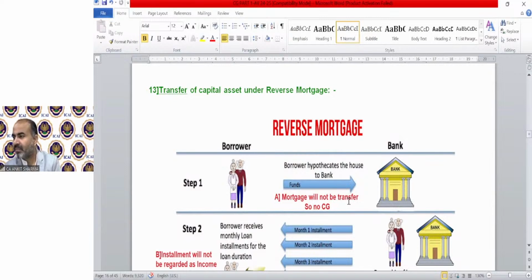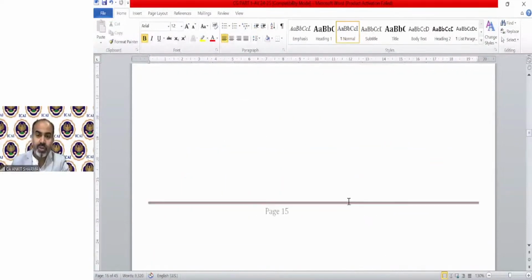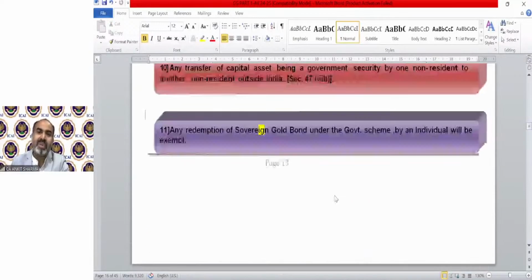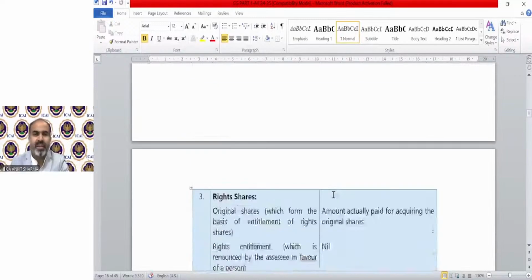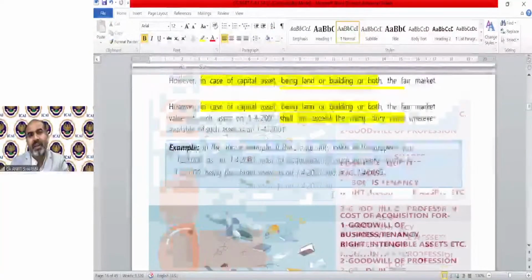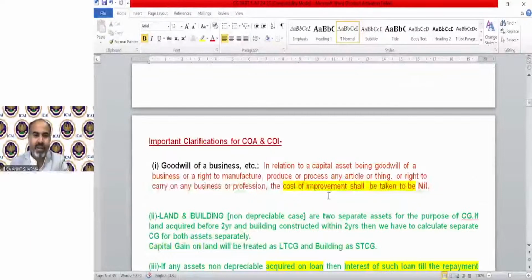Next is cost of improvement. No, it will be included, Miss Vaishali Bindal. I guess you might have asked this question before. Cost of acquisition will always be included if it is on or before 1st April 2001. We have discussed in the cost of acquisition and cost of improvement provisions that only those COI will be ignored which have been incurred before 1/4/2001. You might read this point. It has been written clearly regarding the cost of improvement.